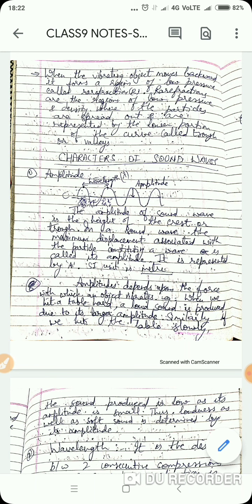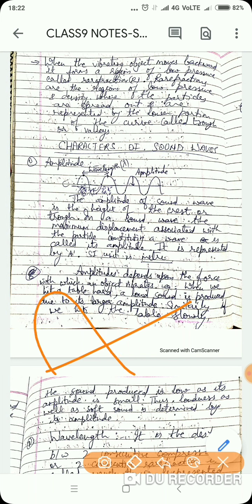How? Because if I strike with more force, there will be more displacement from its mean position. So when I am striking it hard, the amplitude will be higher. And if I am striking it with less force, the amplitude will be less. Okay, so this is the amplitude, displacement from its mean position.